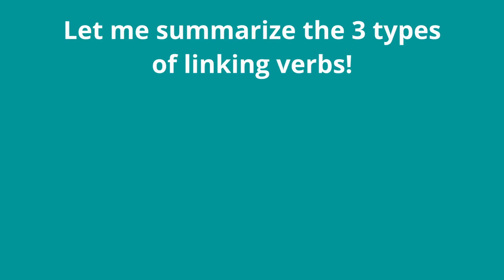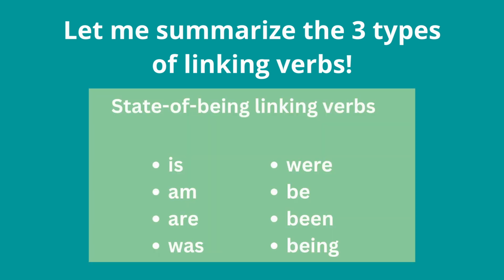Let me summarize the three types of linking verbs again. The first type is state of being linking verbs, which include is, am, are, was, were, be, been, and being.